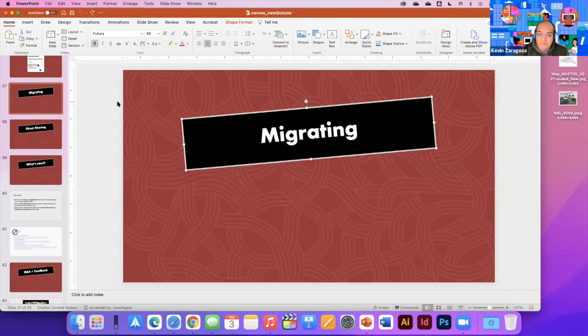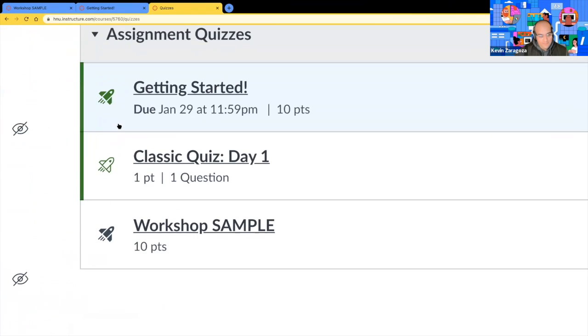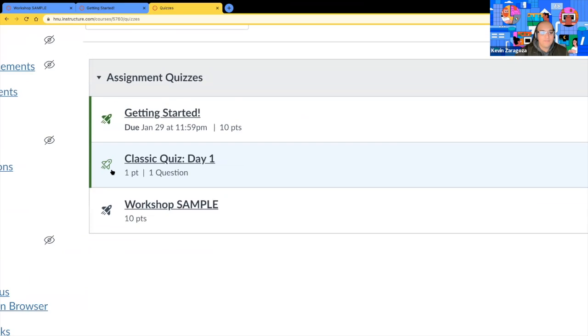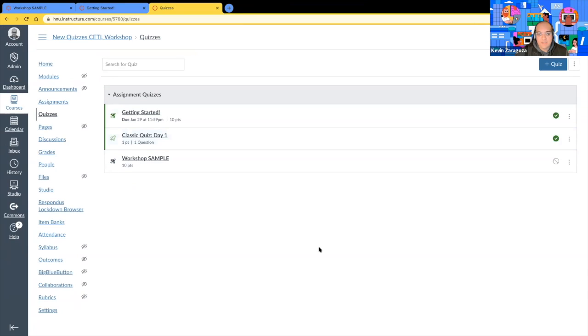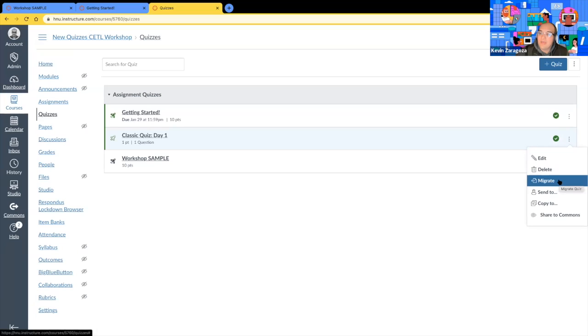And it's pretty simple. Again, new quizzes are the filled in rocket ship. Classic quizzes are the outline rocket ship. That does not change. And so how do we make this classic quiz into a new quiz? Over here on the very right, I'm just in the quiz view within my Canvas course shell. Over here on the right, I'm going to select my shish kebab menu, the three little dots. The third option here says migrate. So again, take a look again. This is an outline. I'm going to hit migrate.